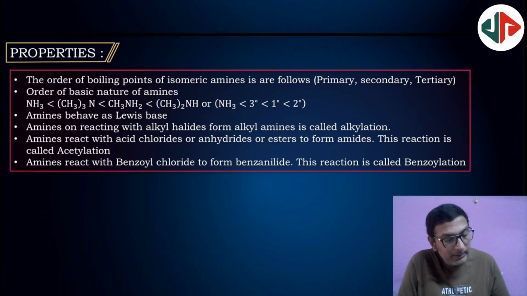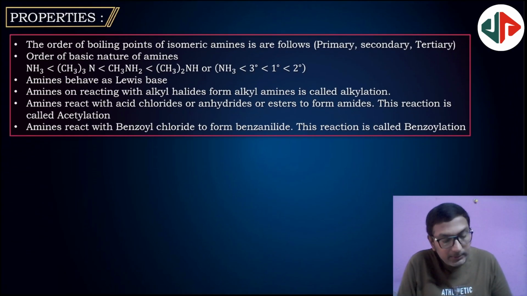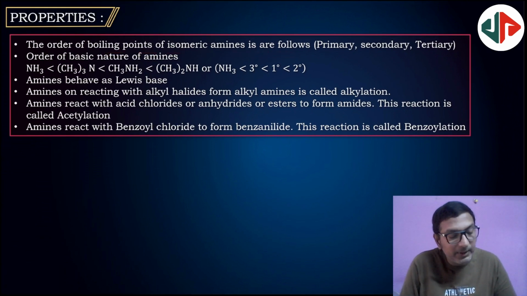Next, properties. So, the order of boiling points of isomeric amines. Isomeric amines: the first primary, next secondary, next tertiary. Next, the order of basic nature of amines. Basic nature. So in case of methylamines, secondary is highest. After that primary, next tertiary, next ammonia. Next, all amines behave like Lewis bases. They can donate lone pairs.